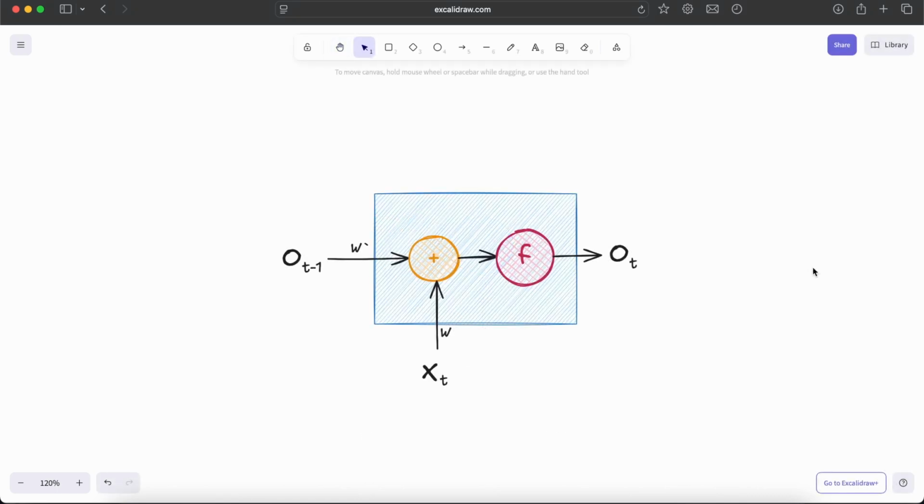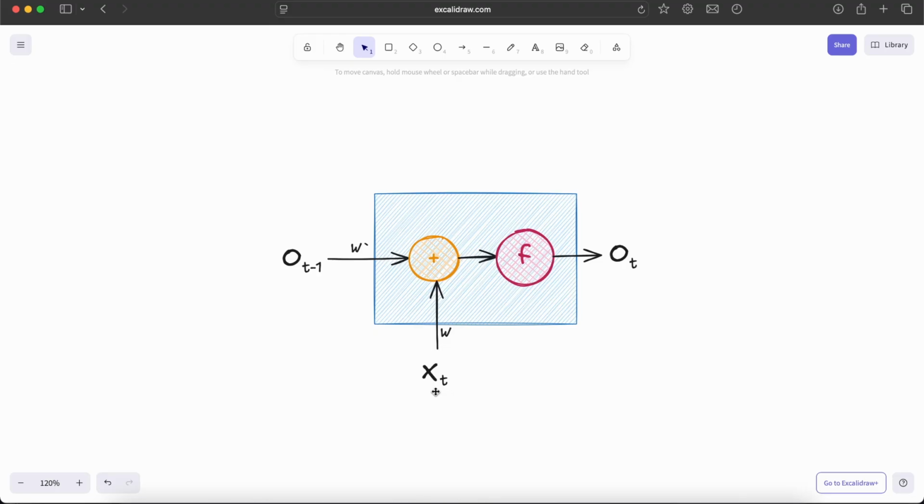So let's look into the internals of an RNN, or recurrent neural network. In an RNN, we have two inputs, as we have seen. The first one is the input that we have in the data set. We have a sentence, and the current word that we are processing is the input. The second input is the hidden state from the previous time step. We show the input from the current time step as xt, where t represents the time step, and the second input is ot minus 1, which is the output or hidden state from the previous time step.